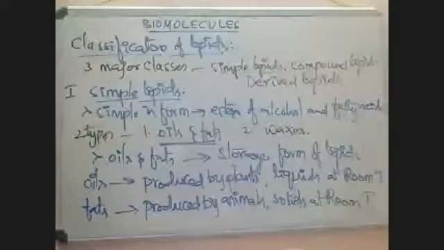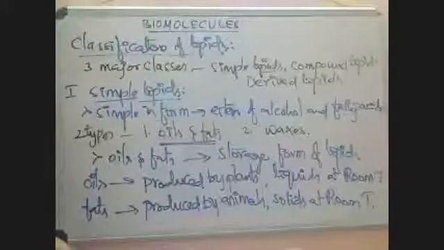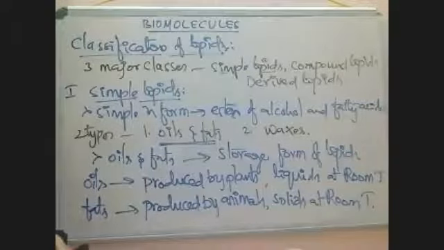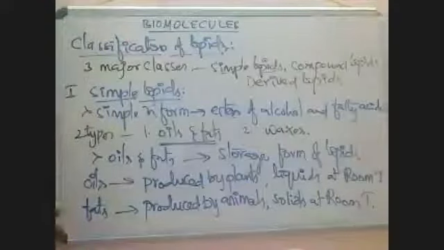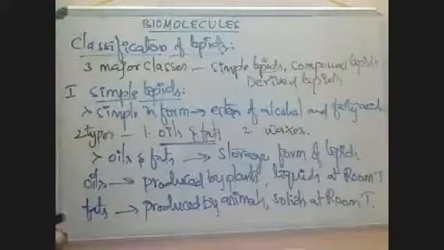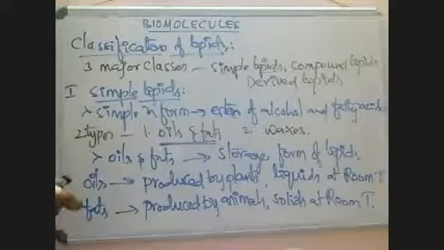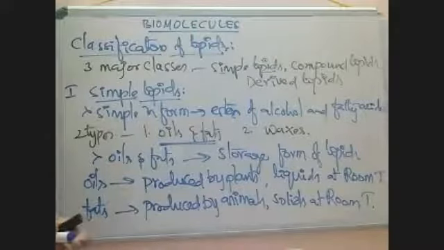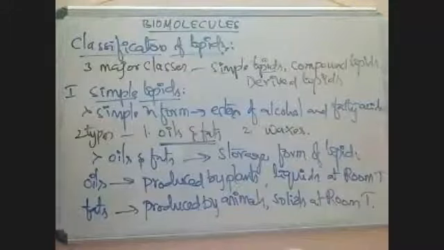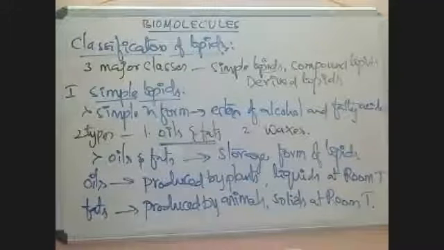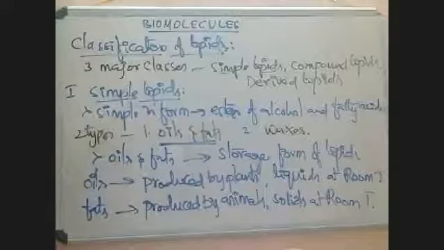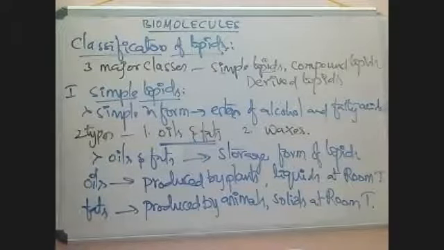These are different characteristics of oils and fats, but if you see the structure and chemical composition of oils and fats, both have the same chemical composition. They are similar in form. They have the same structure. Copy these points.